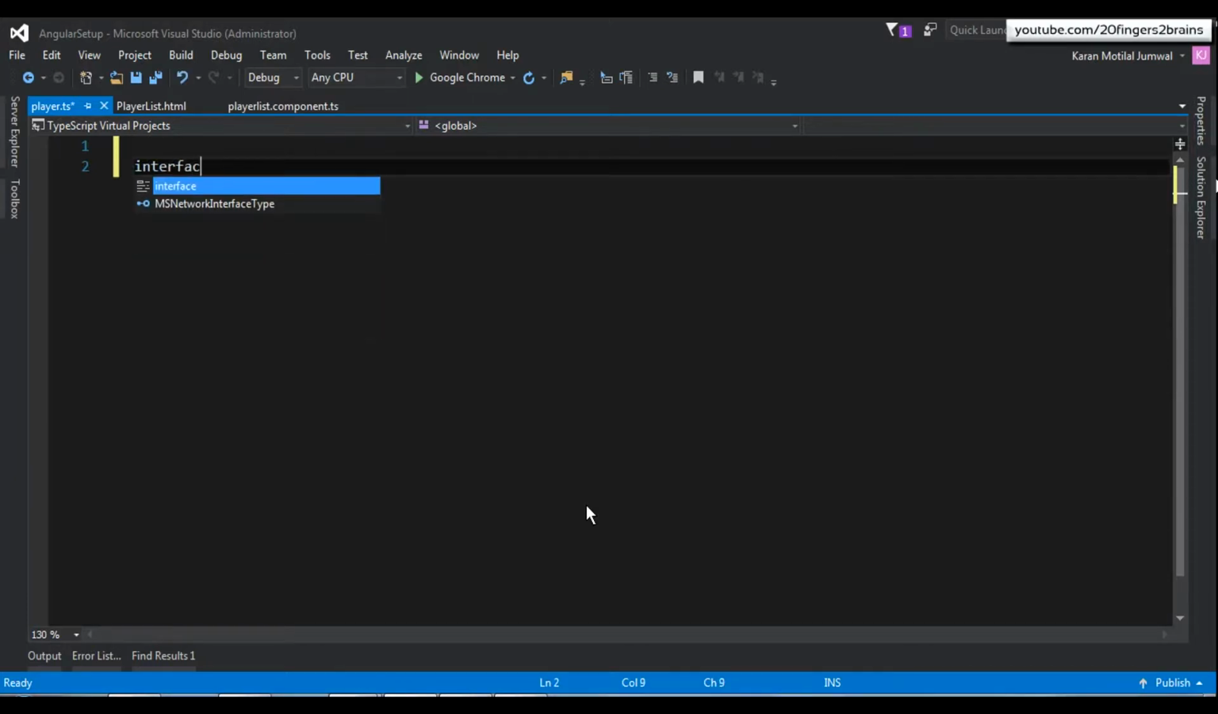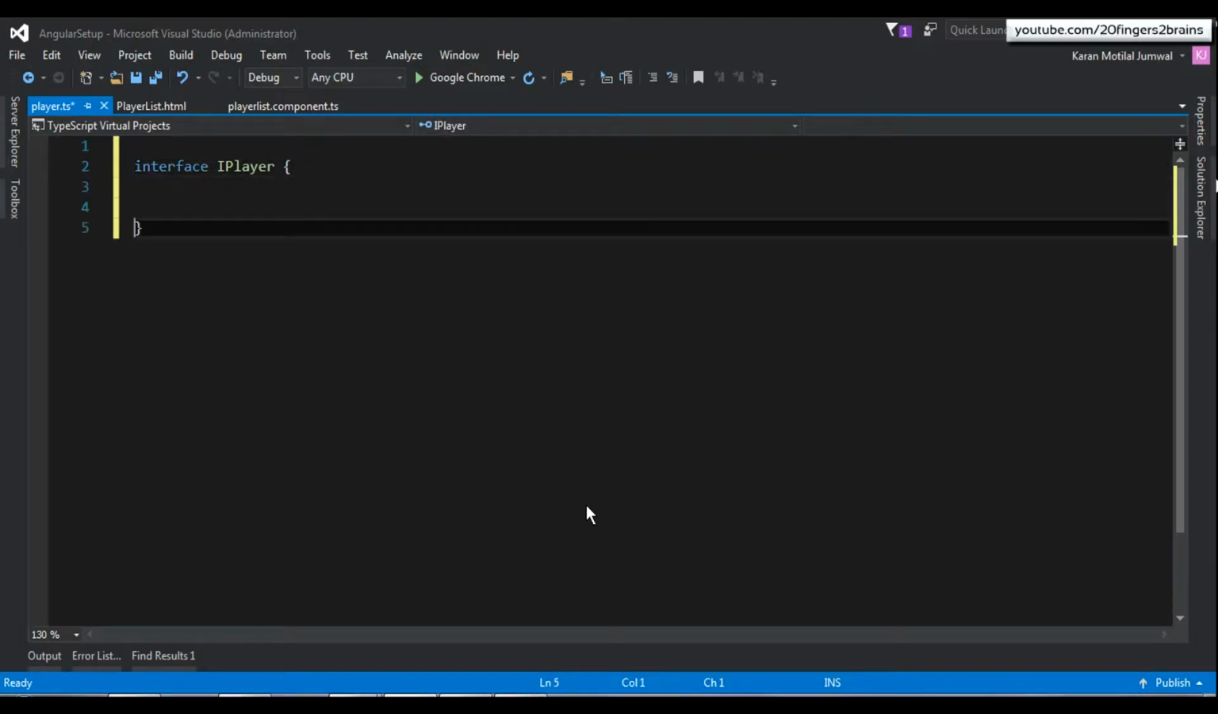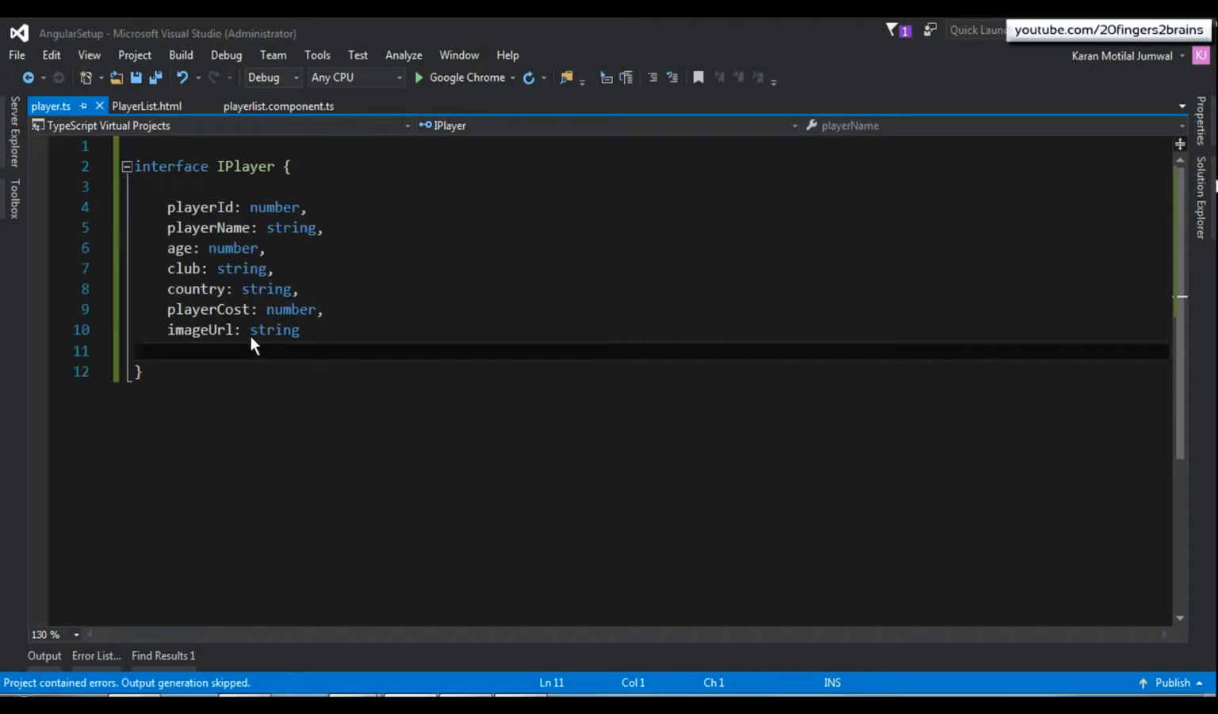So I have to use the interface keyword, and then I have to specify the name of the business object prefixed with the letter I. Then I have to define the properties in the interface. I've already copied the code, I just have to paste it into our interface. Now each property has a name, and then I have to specify the type separated by a colon.